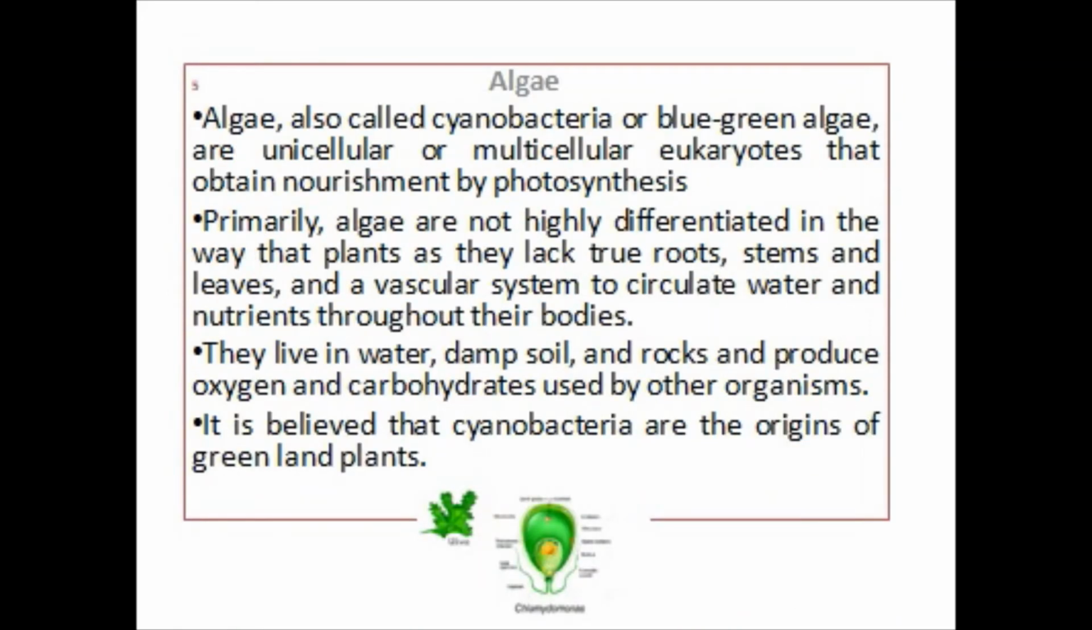Coming to the fifth group of microorganisms, algae. Algae, also called cyanobacteria or blue-green algae, are unicellular or multicellular eukaryotes that obtain nourishment by photosynthesis. Primarily, algae are not highly differentiated in the way that plants are. They lack roots, stems, leaves, and a vascular system to circulate water and nutrients throughout their bodies. They live in water, damp soils, and rocks and produce oxygen and carbohydrates used by other organisms. It is believed that cyanobacteria are the origins of green land plants. Some of the algae are Ulva and Chlamydomonas.